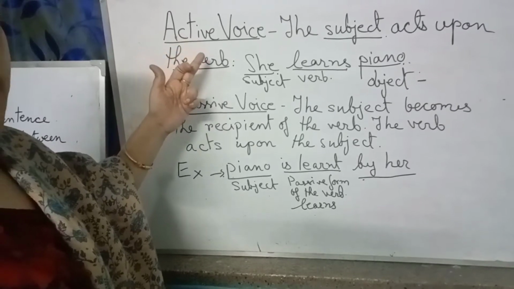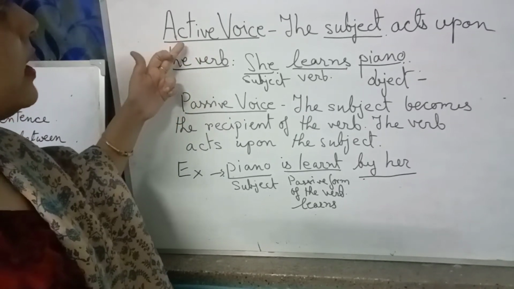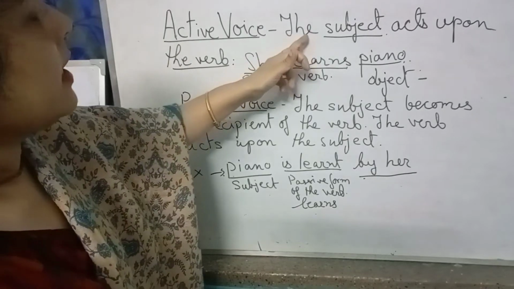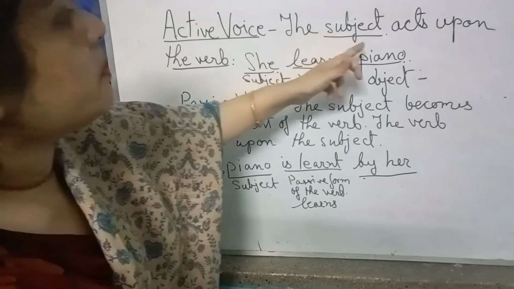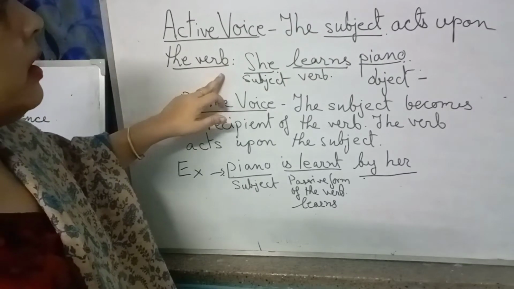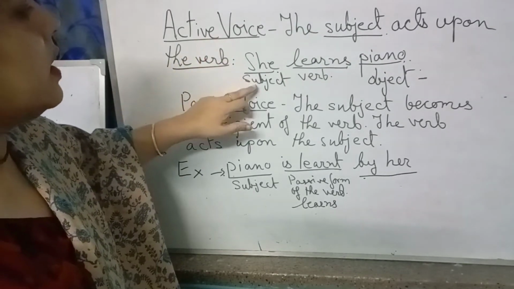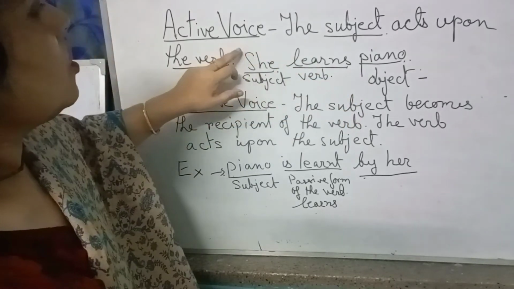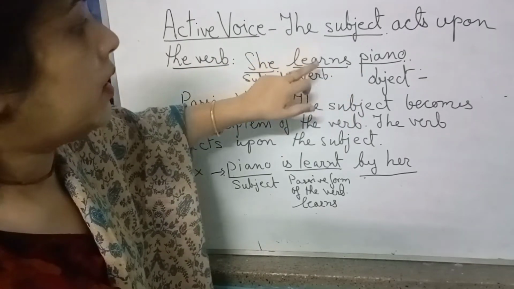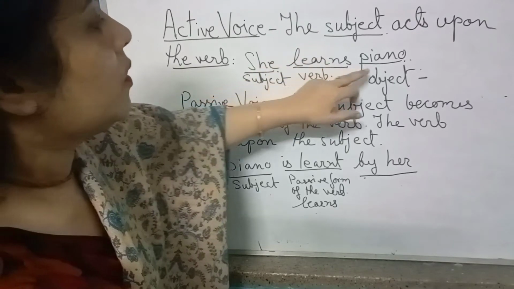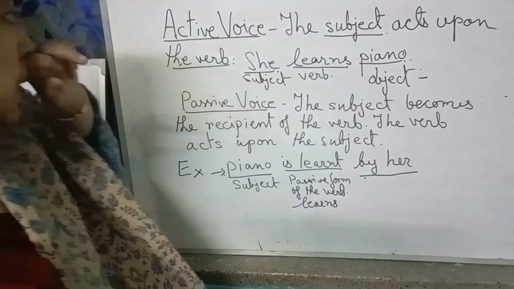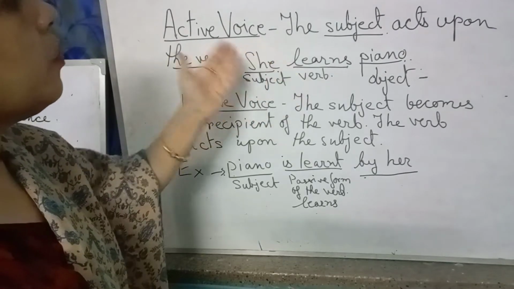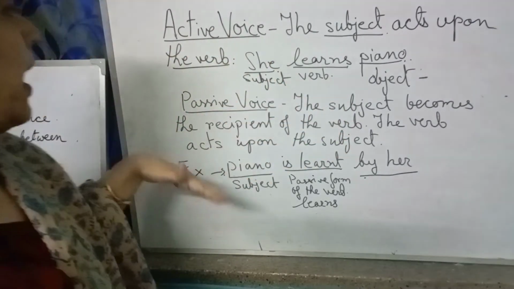Now the two ways of representing the sentence, one is in active voice and the other is in passive voice. In the sentence where the subject acts upon the verb, that is active voice. See over here, she learns piano. So she is acting upon the verb learns what? Piano. So this is the active voice. The subject is doing the work directly on an object.